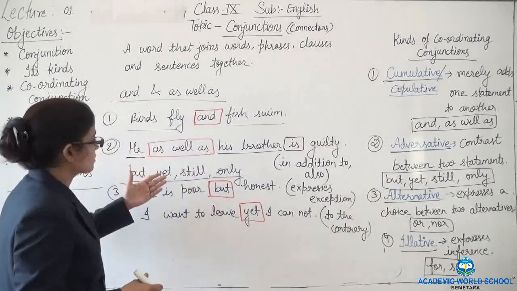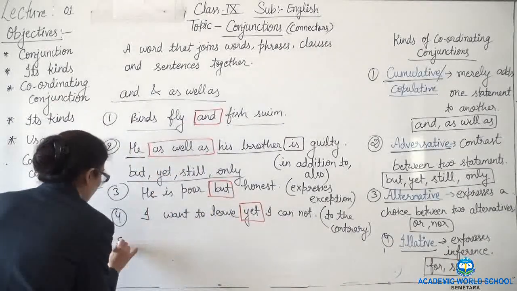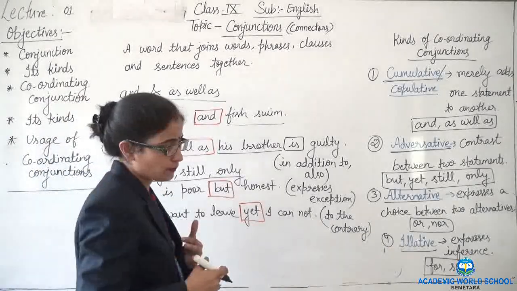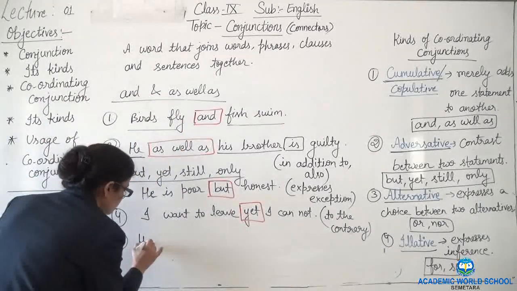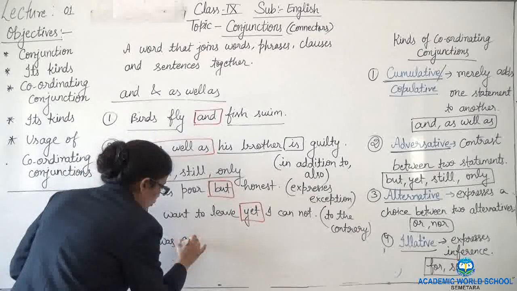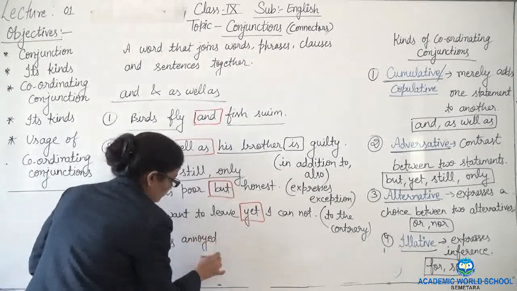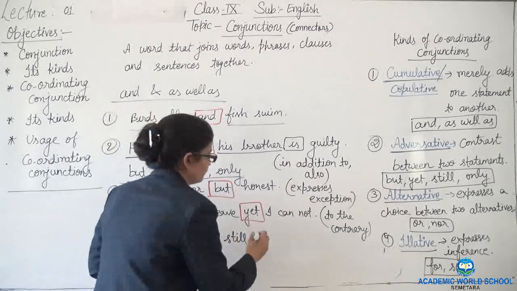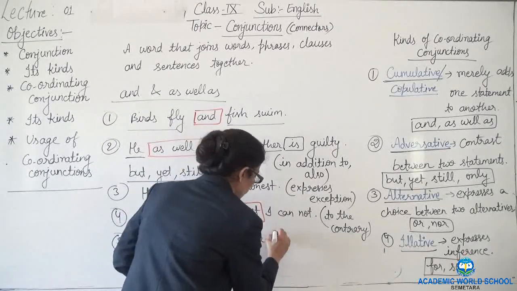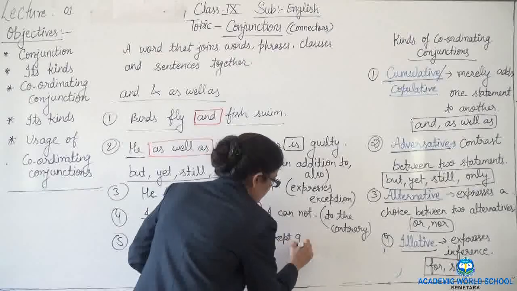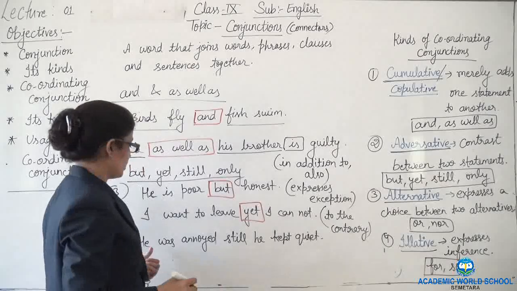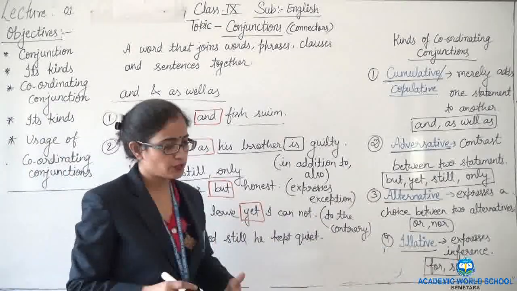Okay? Next, the use of still. How is still used and what does it show? He was annoyed, still he kept quiet.